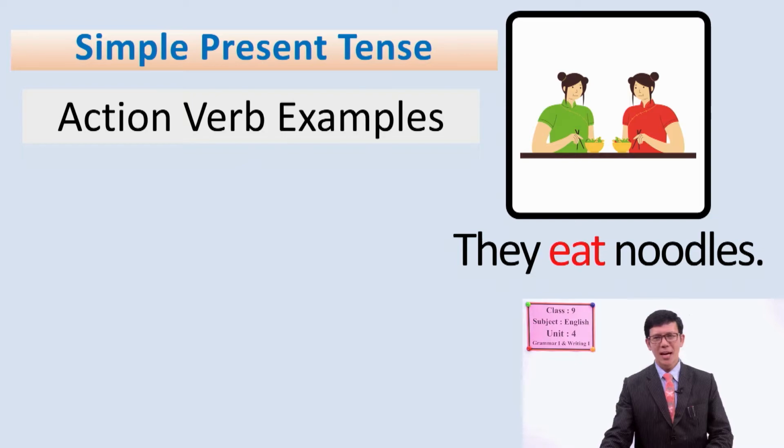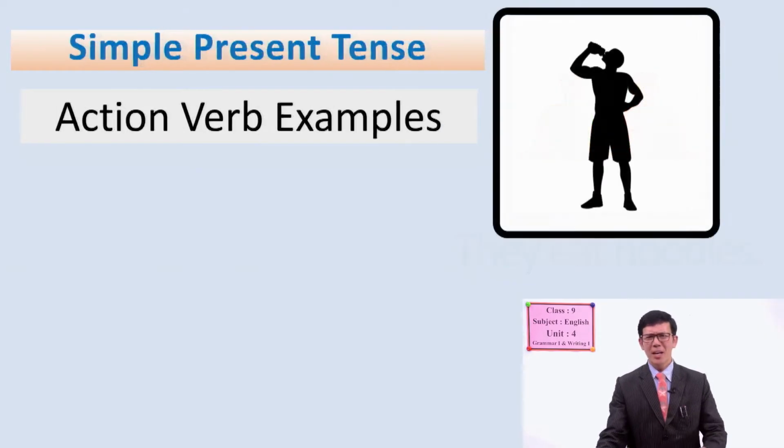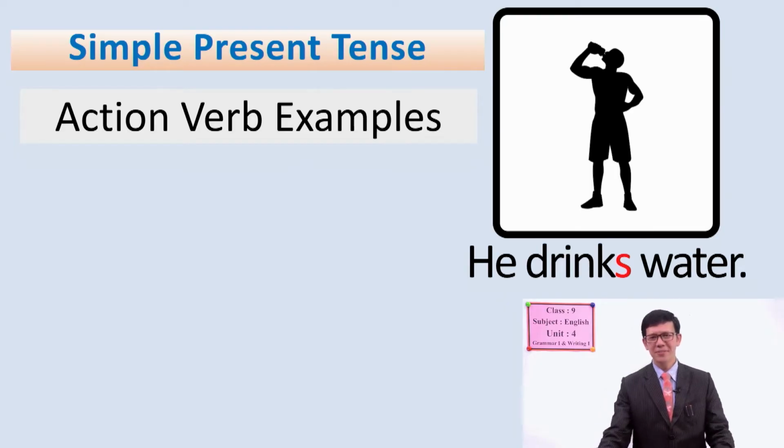They. And is there a change of the action verb? No, okay? They eat noodles. Now look at the examples. What is he doing? He drinks water. Right.